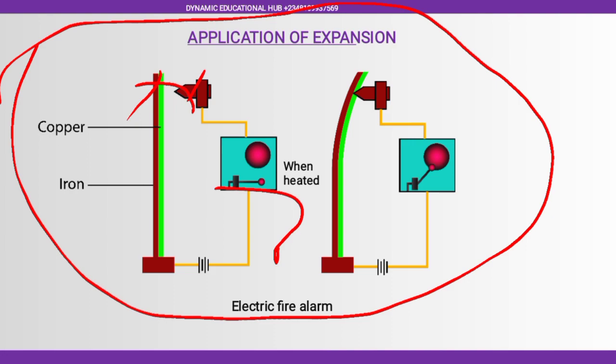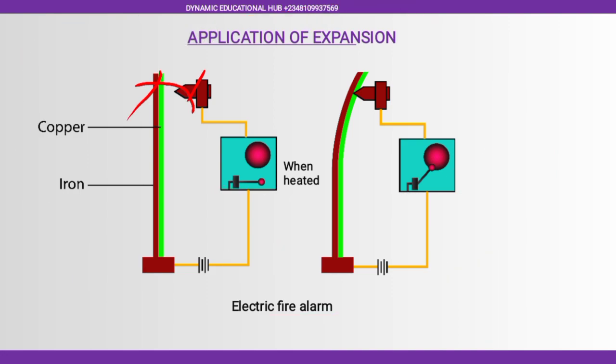But the funniest part of it is technology has advanced. They are not using this type of electric fire alarm again. We are using a sensor, a thermistor, and the likes, that can easily sense change in temperature, and the signal will be sent. We have a programmable alarm that will start working immediately it senses a temperature that is beyond the normal temperature. Everybody will know that something is wrong, compared to this one, because this one will waste a lot of time. Let me explain it.